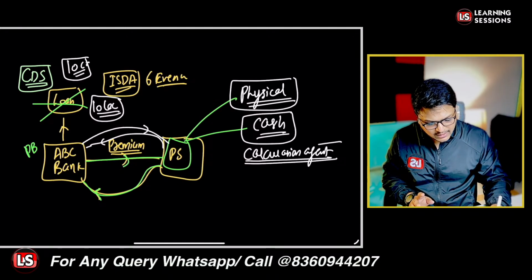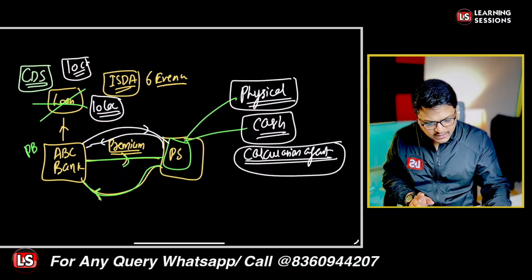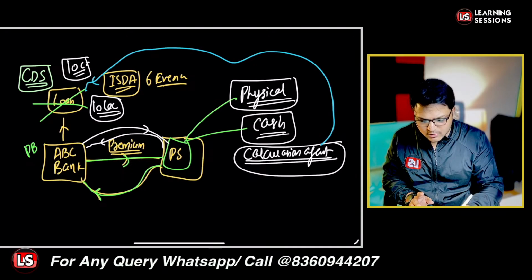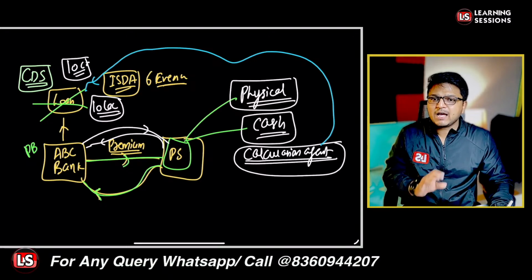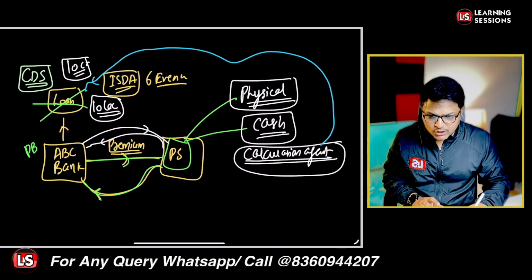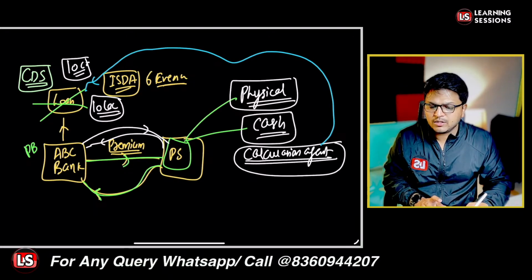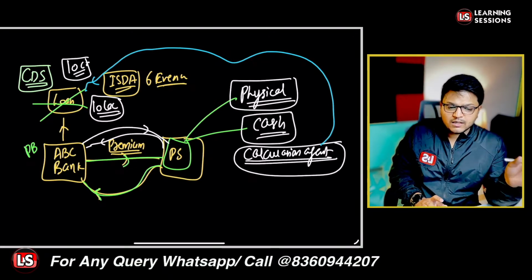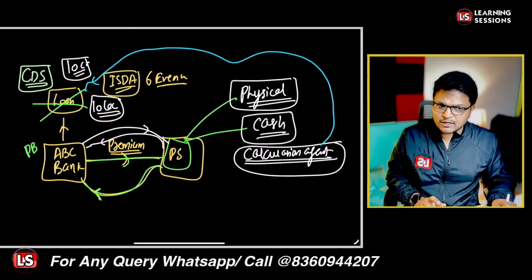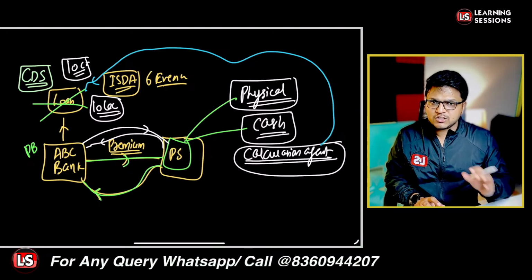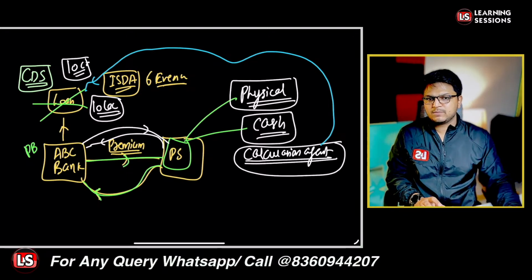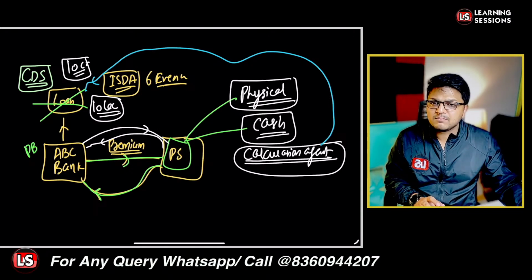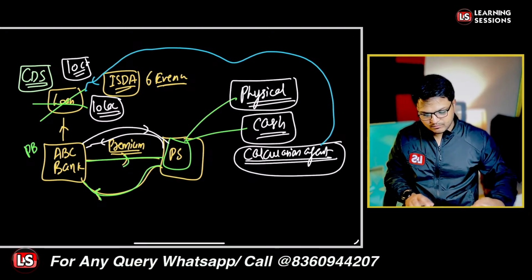The calculating agent will be calculating the post default value of this particular reference obligation, and the complete amount is to be paid by the protection seller to the protection buyer, right? That's the main case: the par value and the price which the calculating agent has calculated, the whole value is to be paid. That is to be done in case of cash settlement. Is it clear? But which one is more preferable? The physical settlement is much more preferable, right?